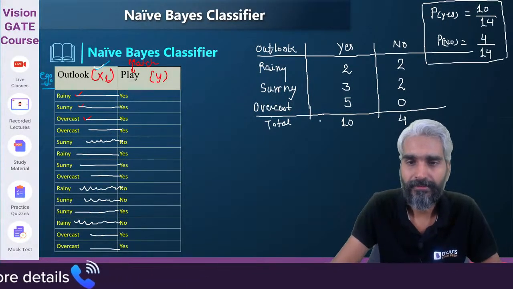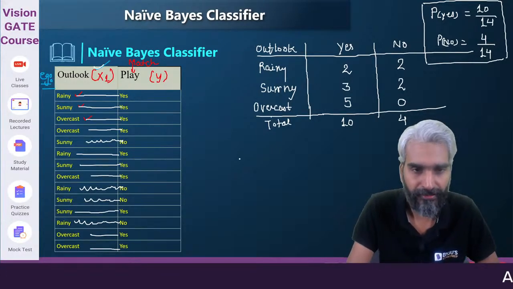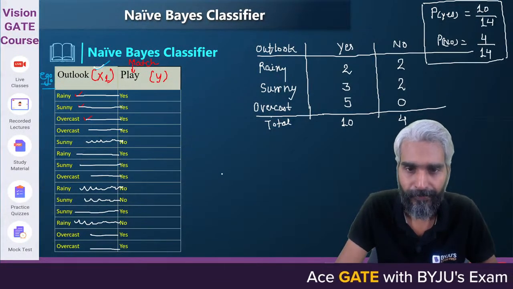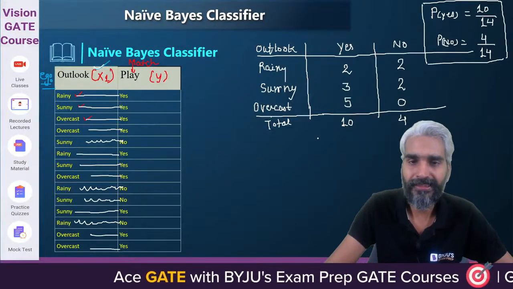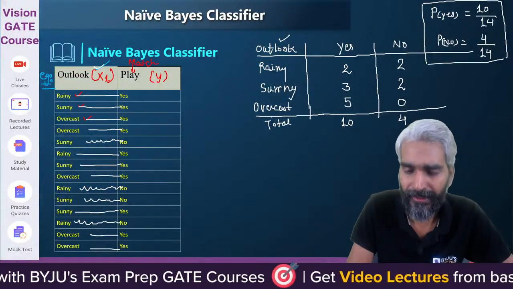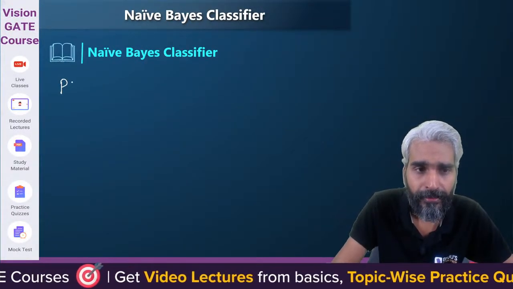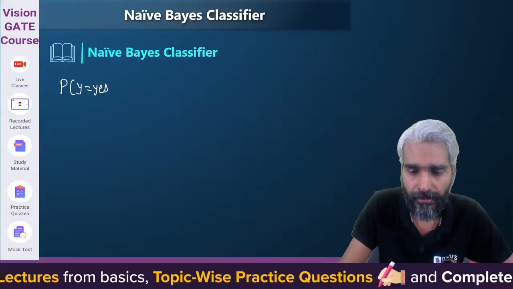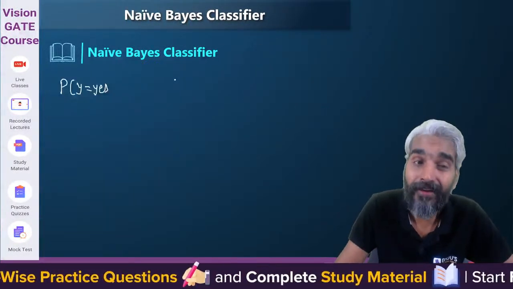Please look at this. Let me create a different table so that I'll be able to explain. This is just one particular aspect. So let's try to understand. If I want to calculate something, this is just one variable, so don't worry. If I ask you what is the probability that the match will be played, that is y equals yes. We are considering this as y. So what is the probability that the value of y will be yes given